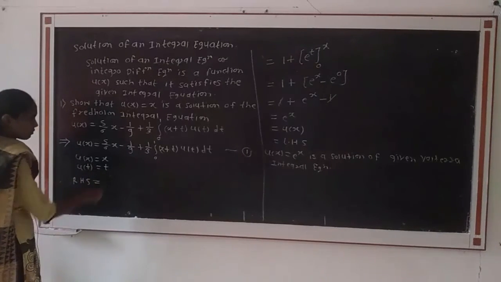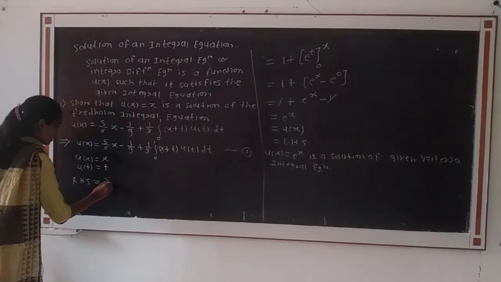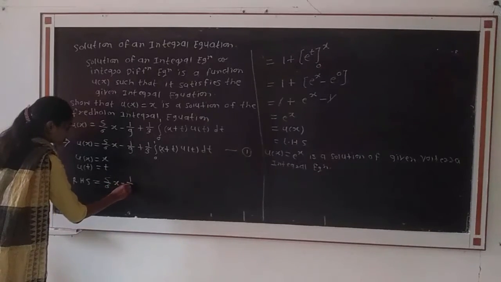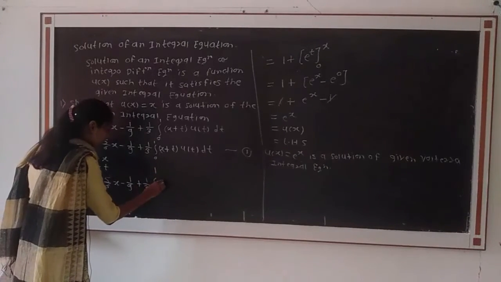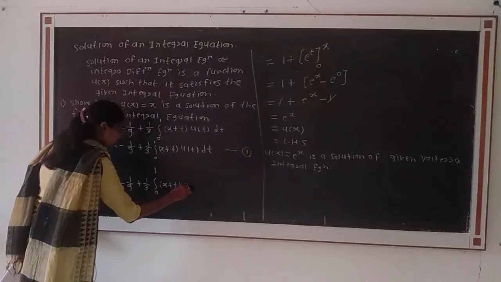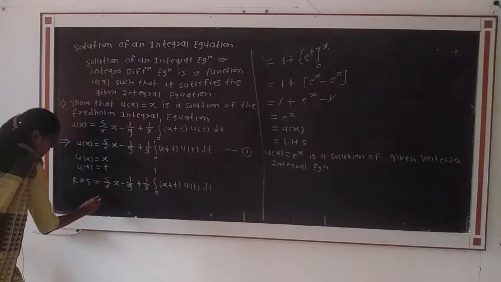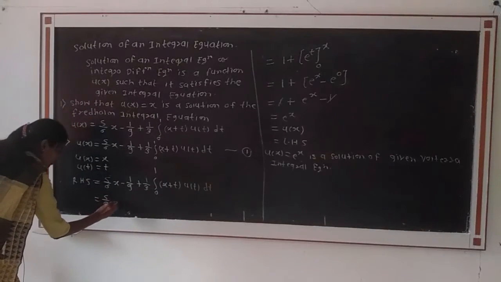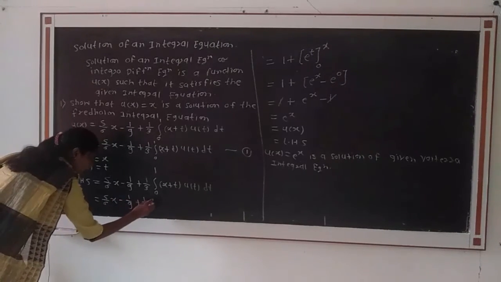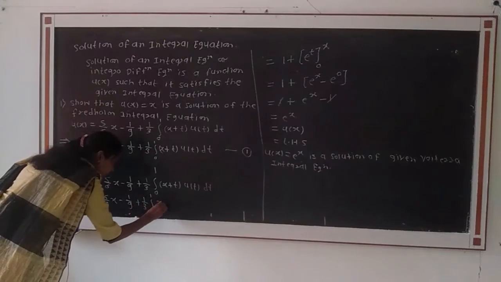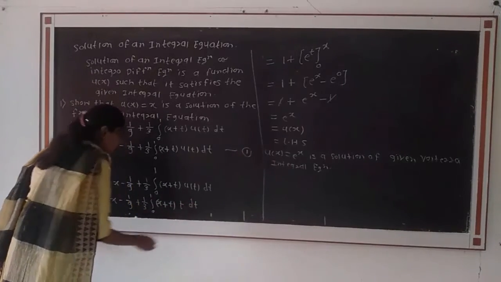RHS of equation 1 is equal to 5 divided by 6 into x minus 1 divided by 9 plus 1 divided by 3 integration from 0 to 1 of x plus t into u of t dt. Then we put the value of u of t, which is t, so that is equal to 5 divided by 6 into x minus 1 divided by 9 plus 1 divided by 3 integration from 0 to 1 of x plus t as it is, into t dt.